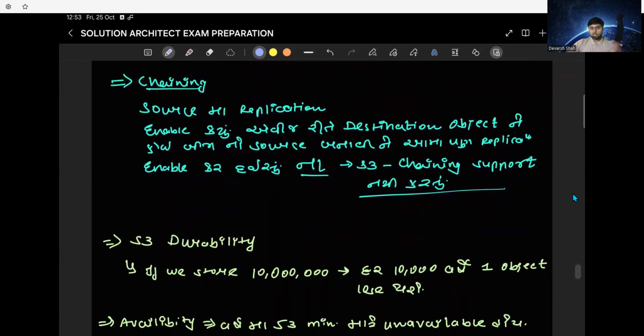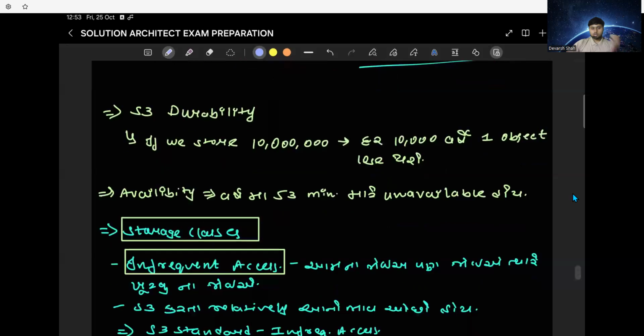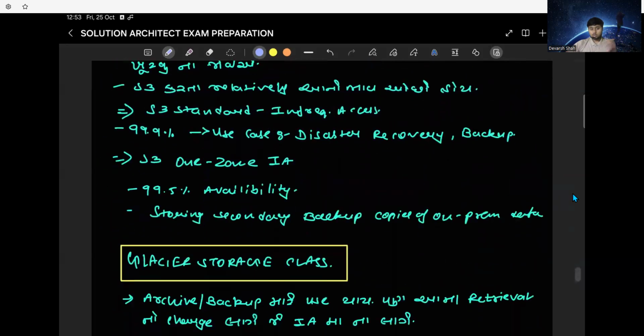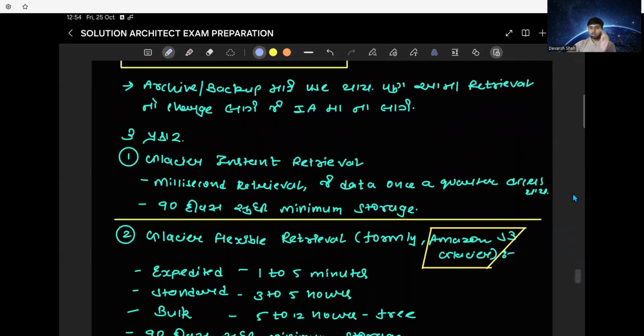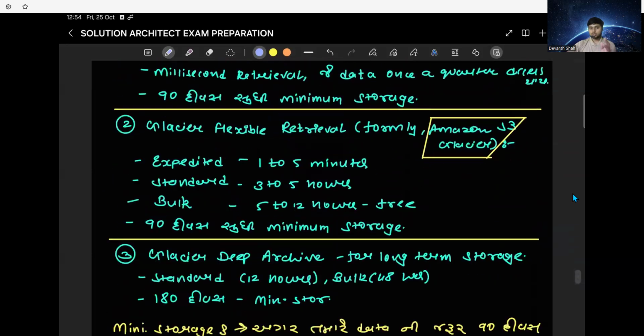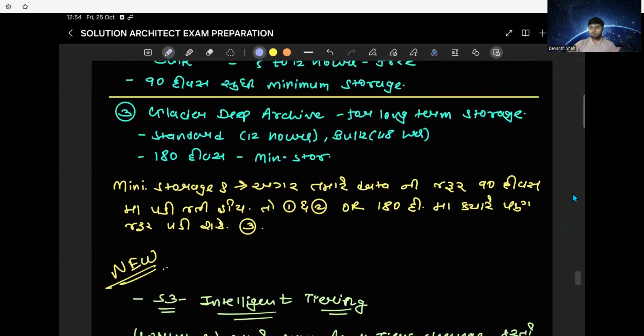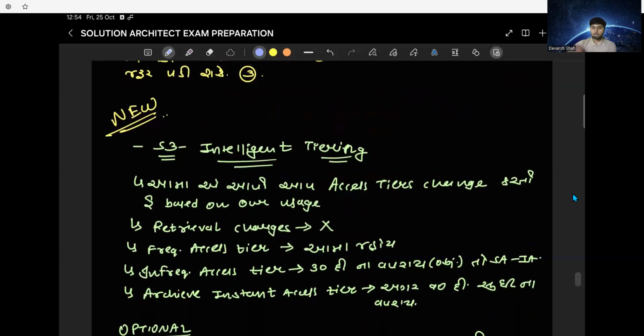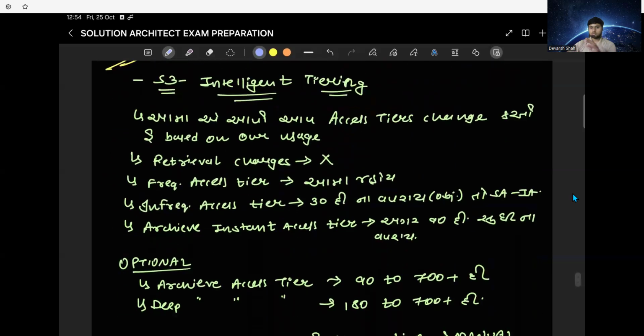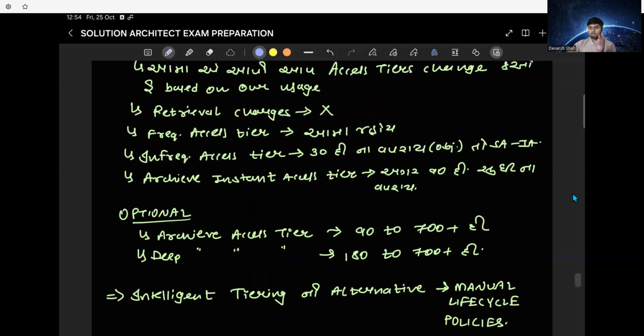Now talking about chaining, it is pretty straightforward. I learned a lot of things today, like storage classes. I'm assuring you that you will get so many questions on storage classes: when to use Standard IA, when to use Glacier, when to use Glacier Deep Archive, and what is Intelligent Tiering.